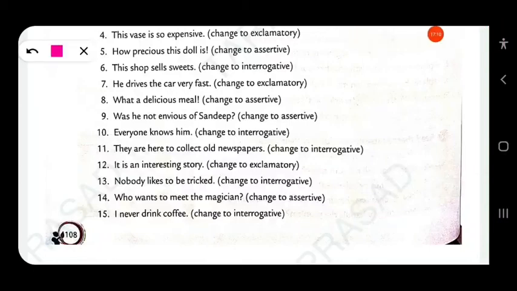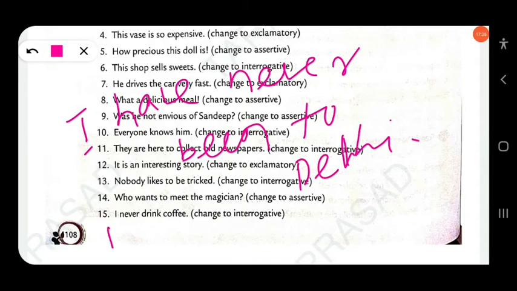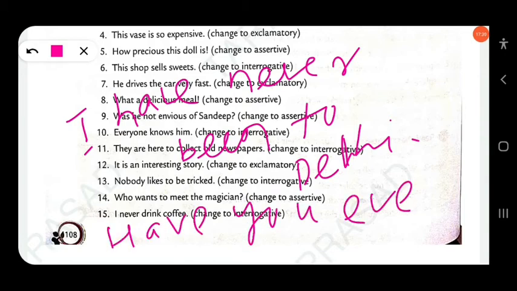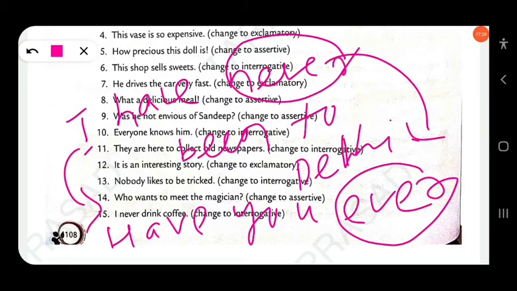Suppose take another example. I have never been to Delhi. So you have to change into yes, no. Have you ever been? So you have to use here ever, not never. So here while changing the assertive into interrogative, never will change into ever. Have you ever been to Delhi?